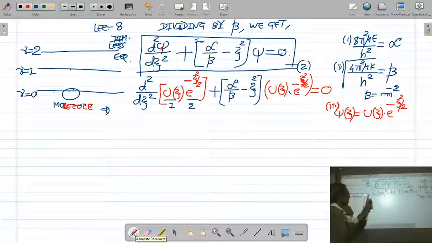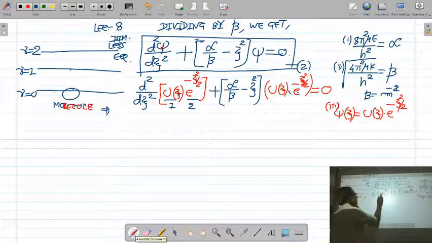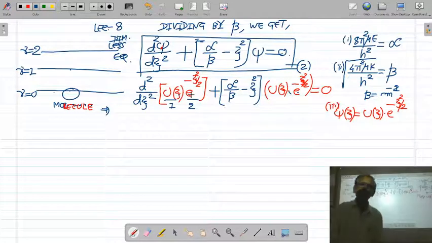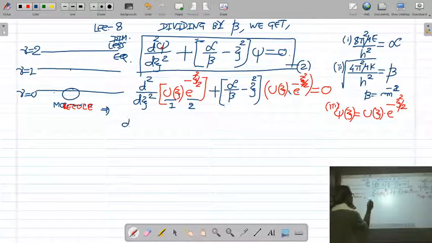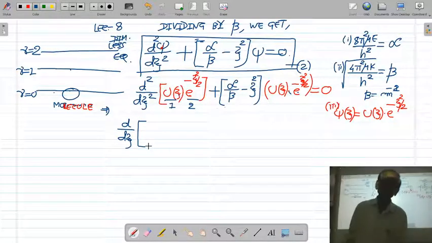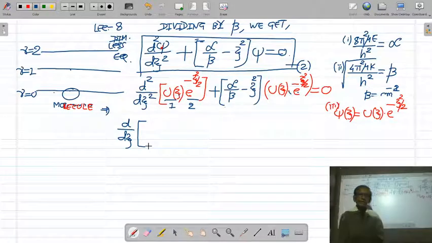Here d square upon dxi square of uj into e raised to minus xi square by 2 means a double derivative. So we do the first derivative, d by dxi, then afterwards we will take the second derivative. When you take the derivative of the product of two terms, you keep one term constant and take the derivative of the other term.